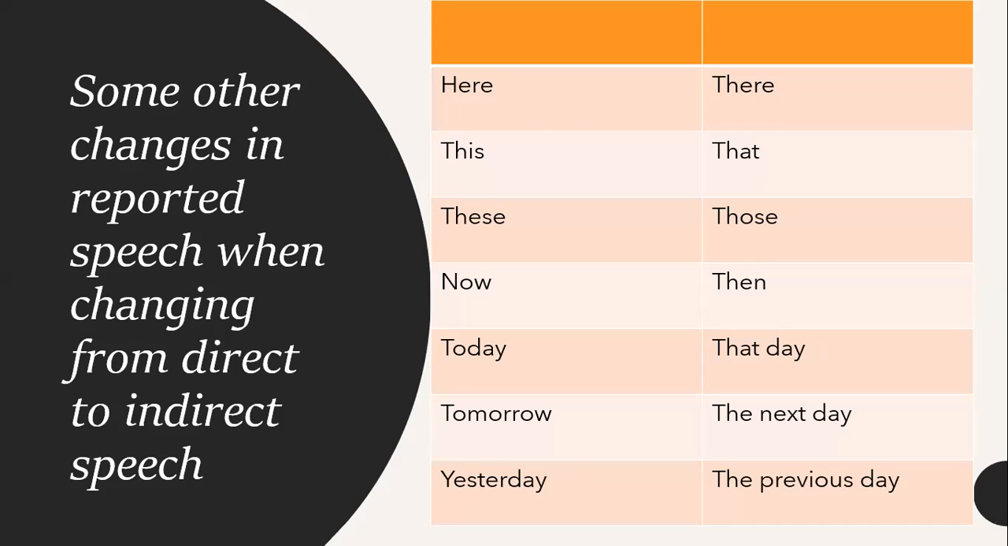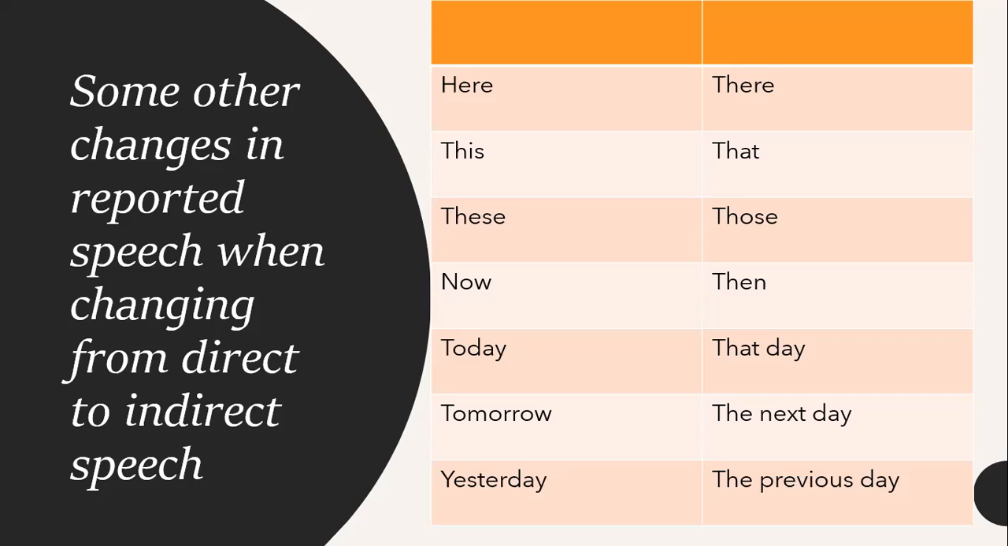Here will change into there, this into that. For example, he said, "This is my flat." Now in this case, or this is my car. So he said will convert into he said that, comma, inverted commas will change accordingly with the conjunction that. He said that this is my flat. Now, when we convert into indirect, this will become that. That is my car, or that is my flat, or that is my residence.